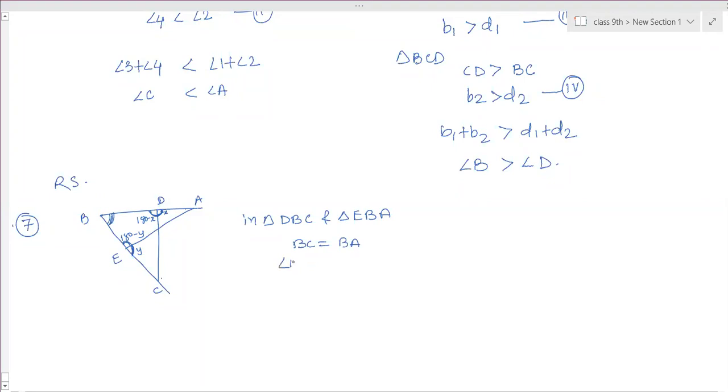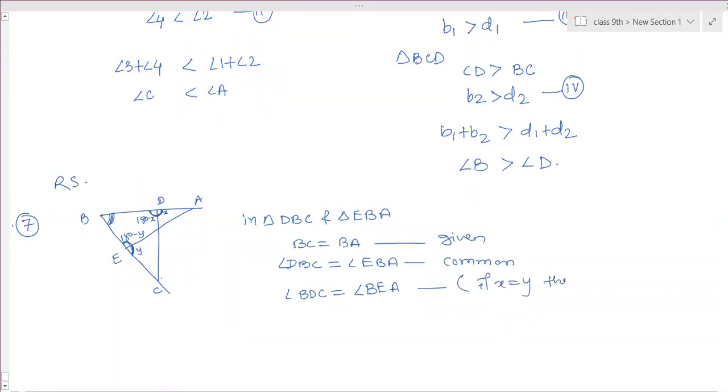Angle DBC is equal to angle EBA, that is common. And angle BDC is equal to angle BEA. If X is equal to Y, then 180 minus X is equal to 180 minus Y.